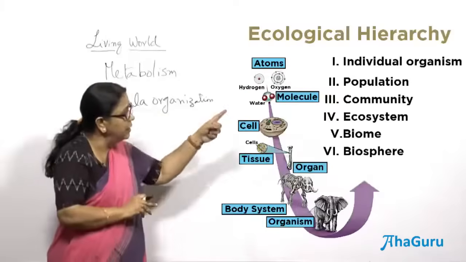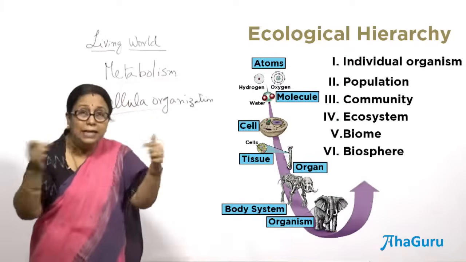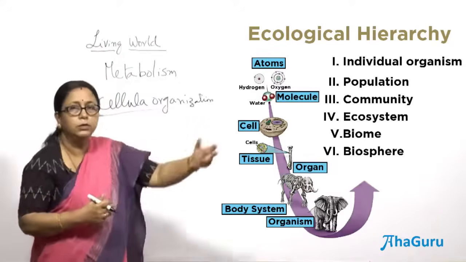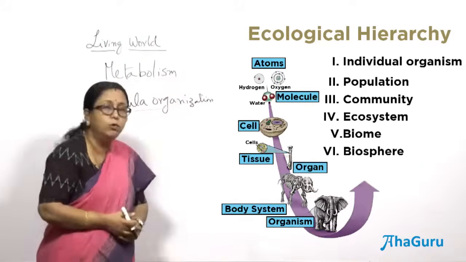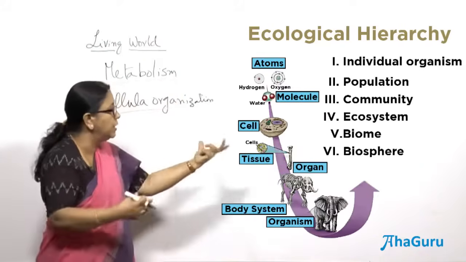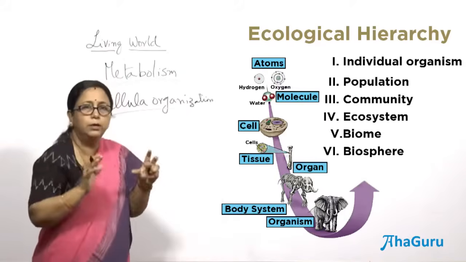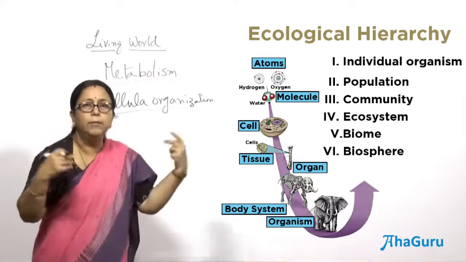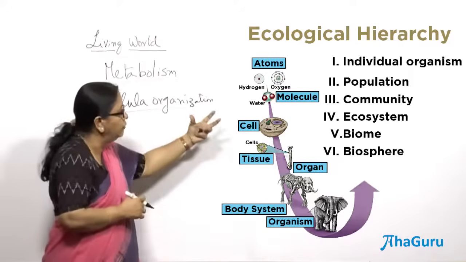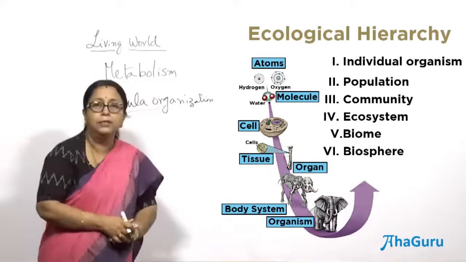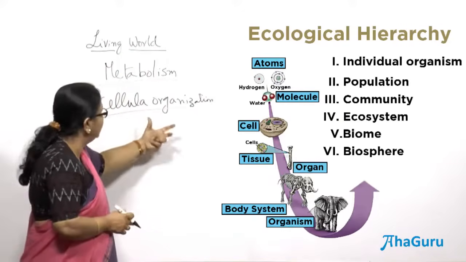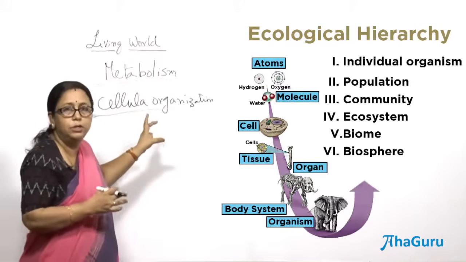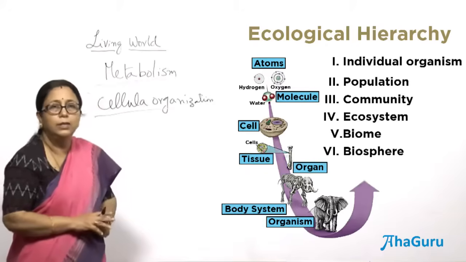So, then many populations organize together, they interact together and form a community, and communities interact with the environment and form an ecosystem, and then many ecosystems come under a biome, and all the biomes come under the biosphere. So, there is an organization in the biosphere, right, where a lot of these living organisms take part. So, this cellular organization, or the organization as such, or order as such, is one of the most important definitive features of all the living organisms.